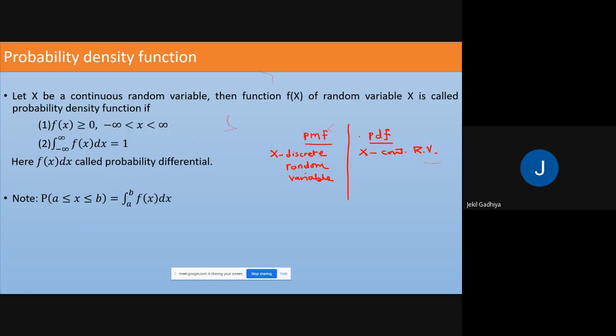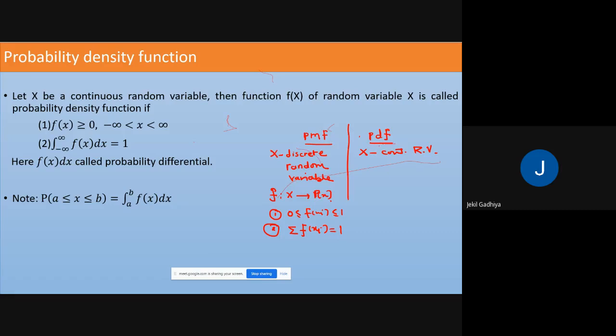Now consider a function f from x to p of x. If it satisfies two conditions, first, the value of the function must be between 0 and 1, and second, the summation of the function at each point equals 1, that is known as a probability mass function.